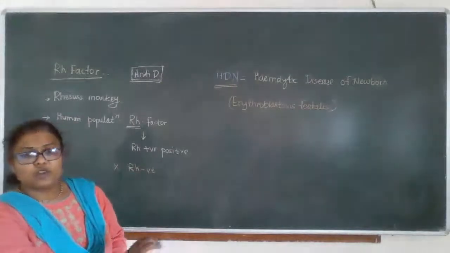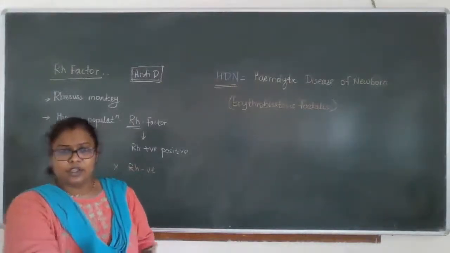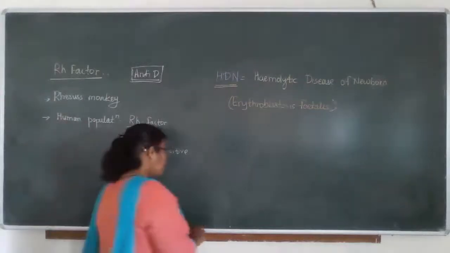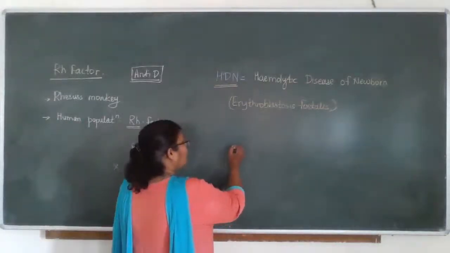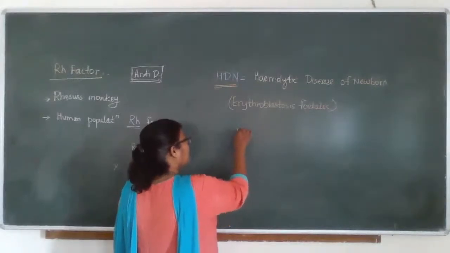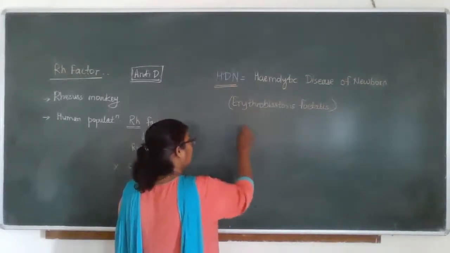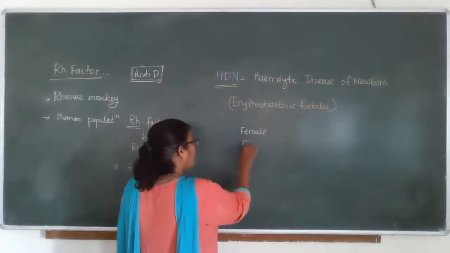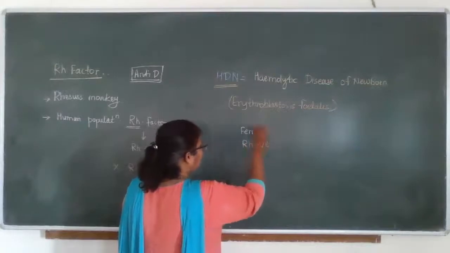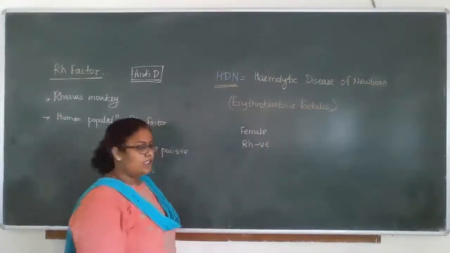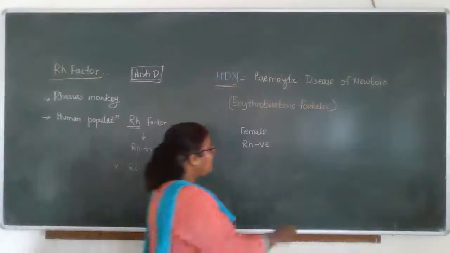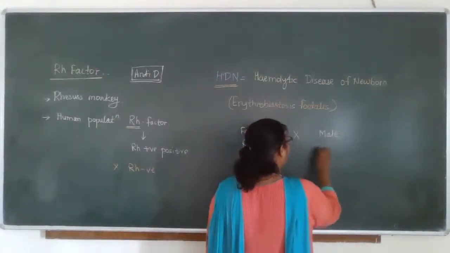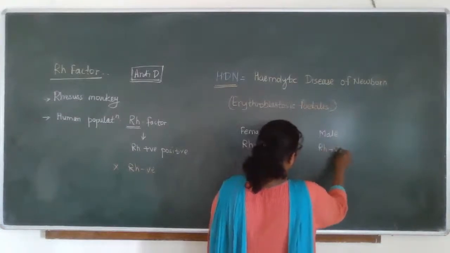Erythroblastosis fetalis occurs especially when, in a couple, the female, majorly I will say the female, has an Rh negative blood group and her partner, the male, has an Rh positive factor.